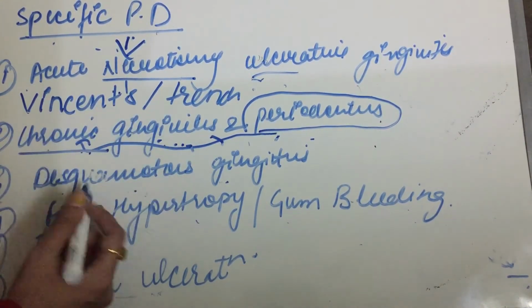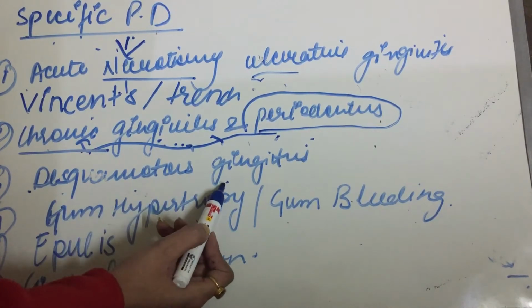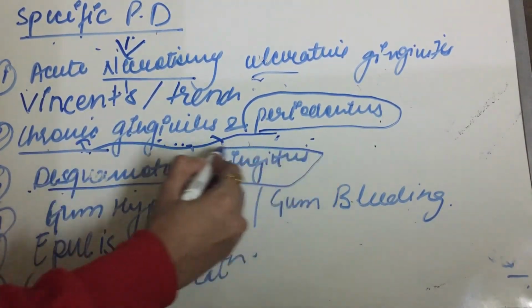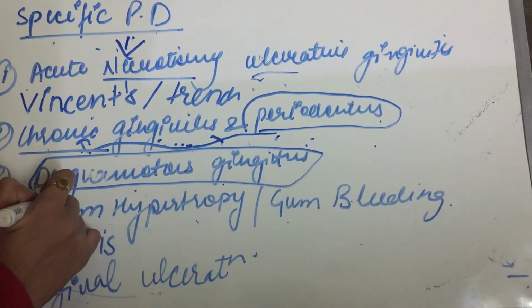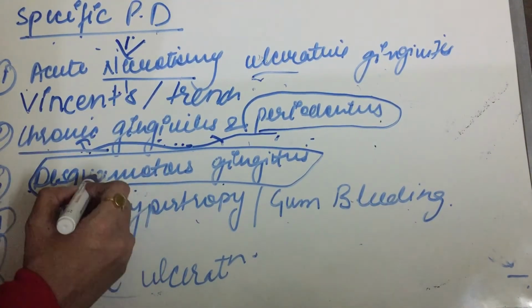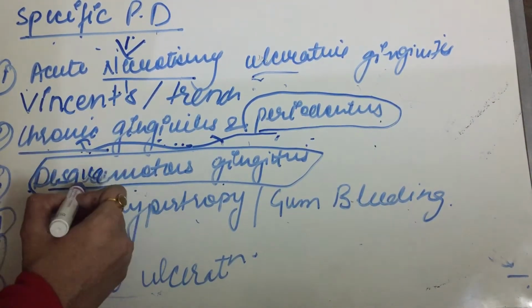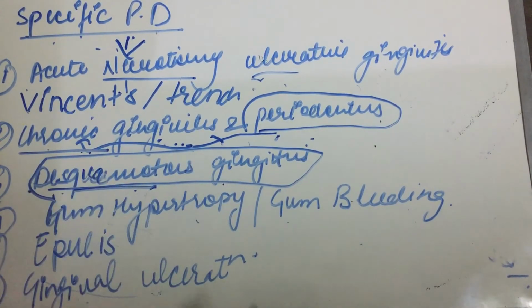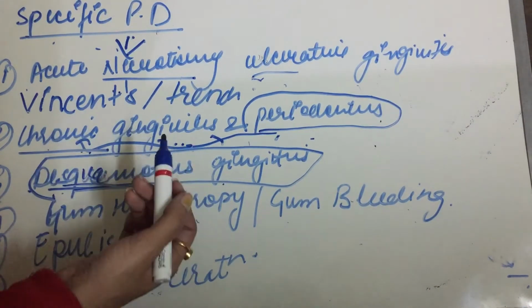So next comes desquamative gingivitis. Remember that it is caused by lichen planus and mucous membrane pemphigoid. We can relate them: squamous and planus, like lichen planus, squamous and planus.